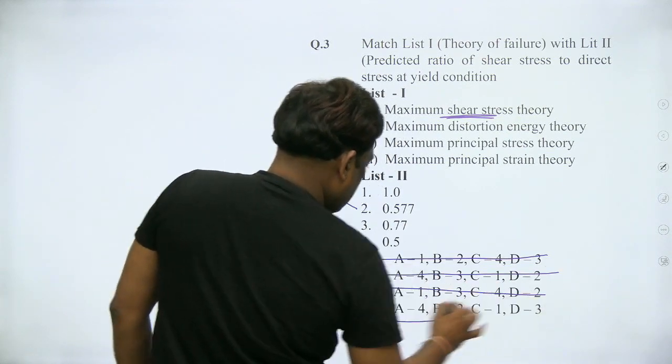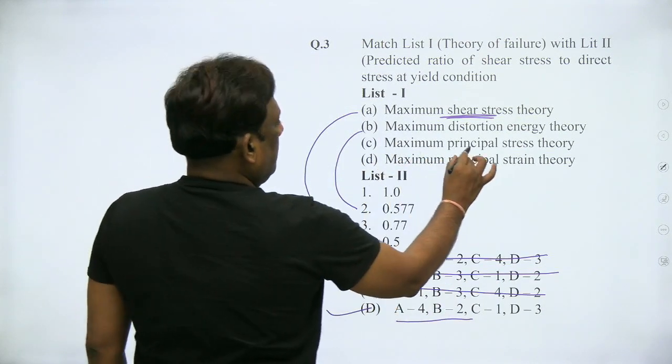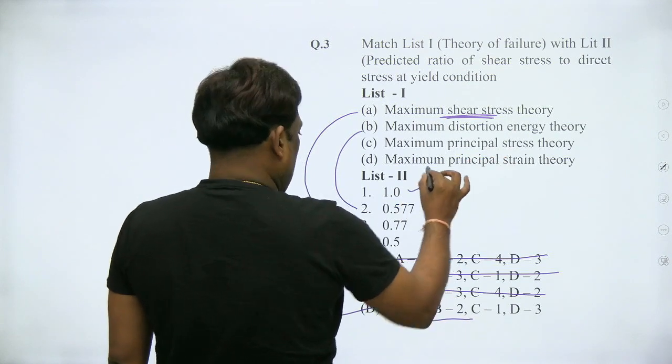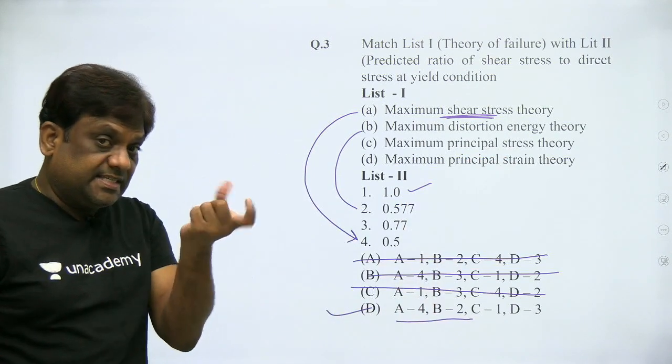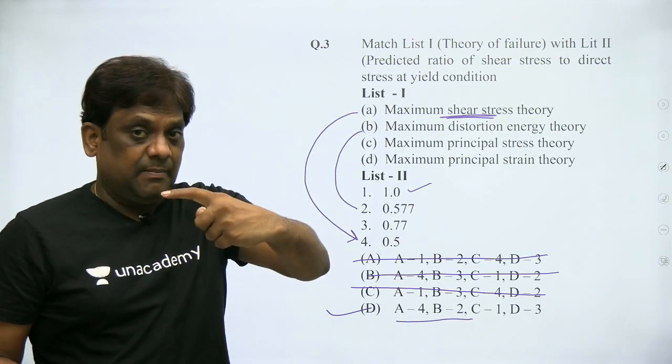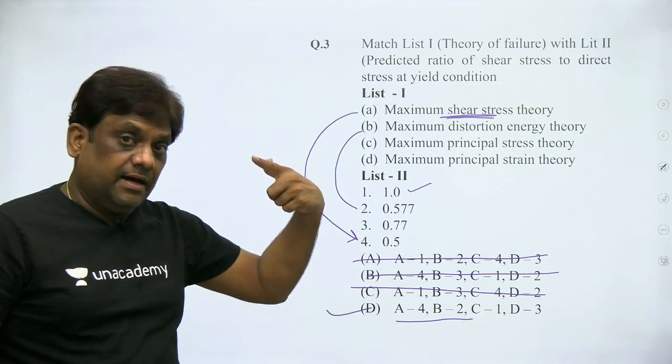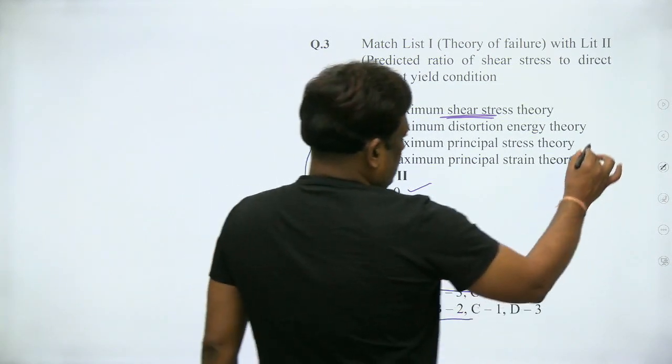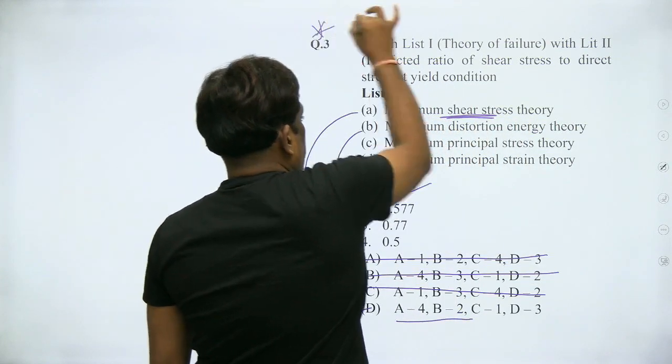So C, maximum principal stress, is giving us 1. It is giving maximum principal stress as sigma tau, which I already derived in my earlier classes. So the correct answer is D, and this is a very important question.